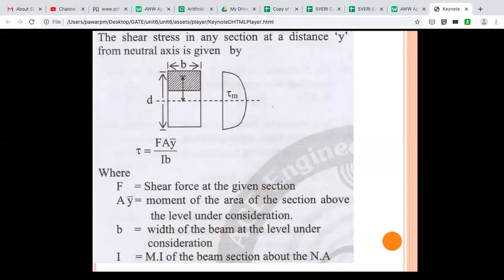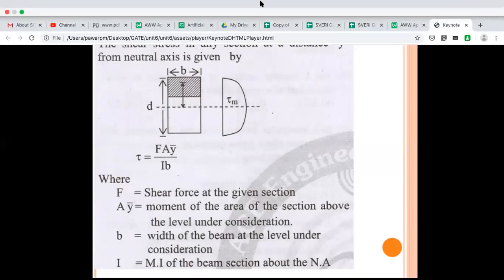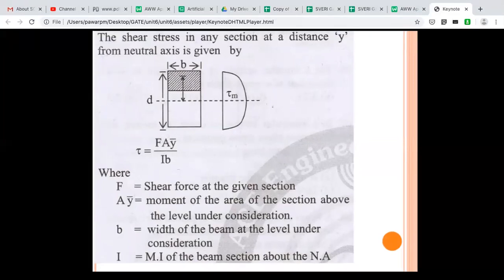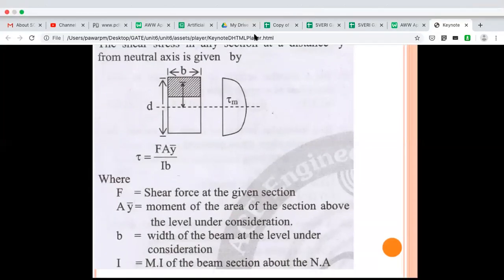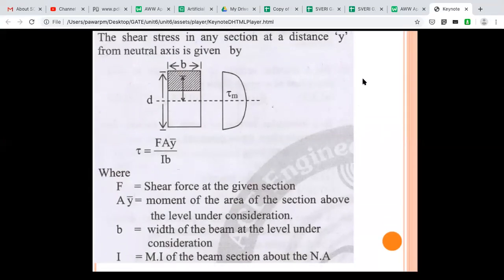Shear stress distribution. You know the fundamental formula, that is tau is equal to SA y bar by IB, or FA y bar by IB. So you understand each of the terms here. F is nothing but the shear force at the given section. By studying so many chapters, sometimes people get confused and forget what shear force is. I have seen this most of the time. Students forget from where we should get the shear force.